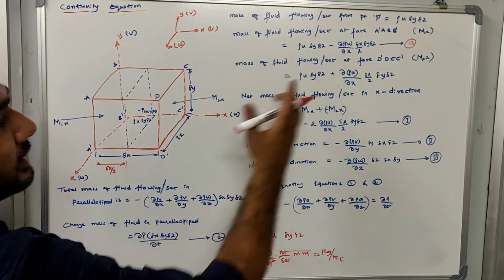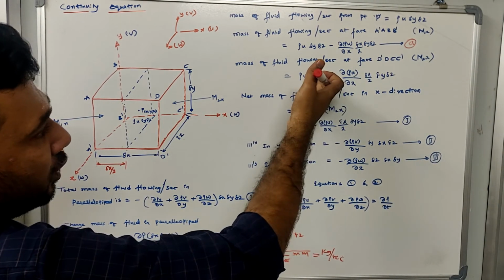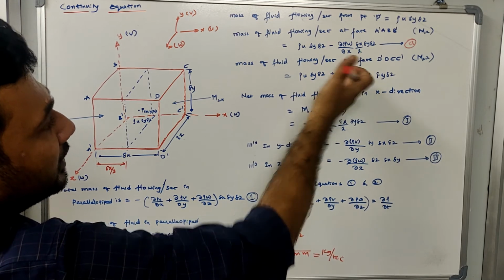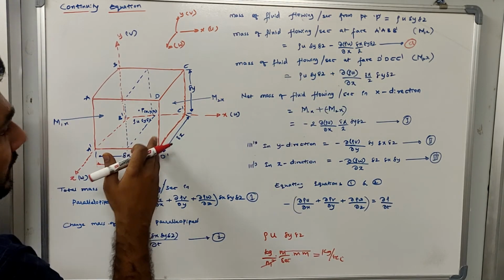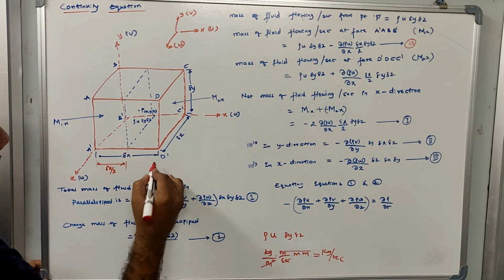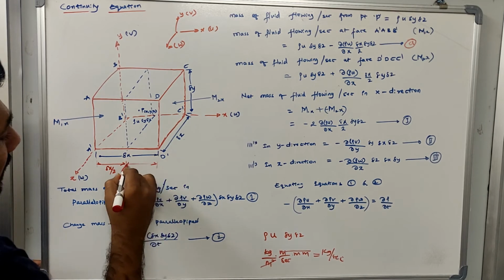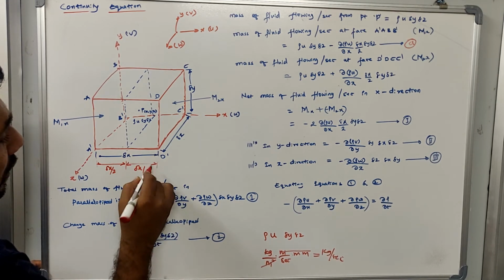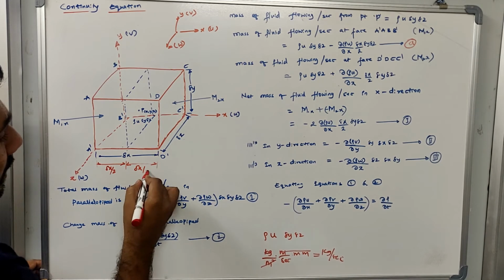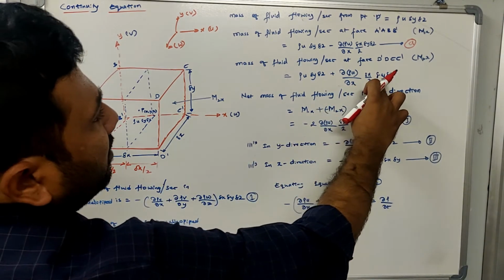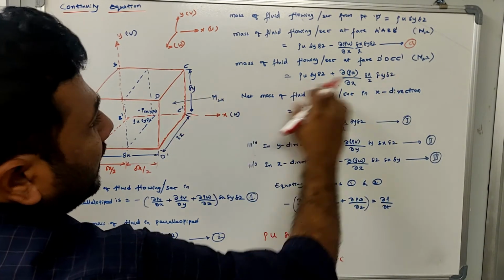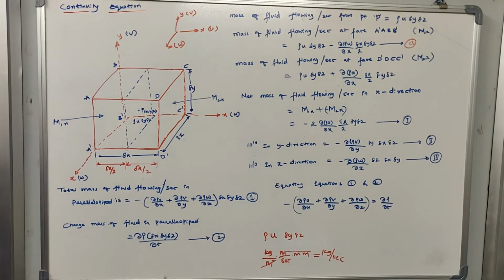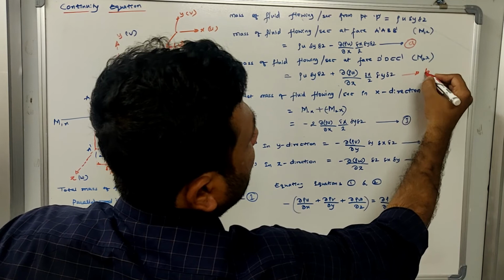Now how much is to be added to this rho u delta y delta z? It will be the change of d(rho u) by dx into delta x by 2. Again, this distance from here to here is the same, delta x by 2 itself. Now it will be multiplied with the area of this face, which is delta y delta z. Let me call this equation B.